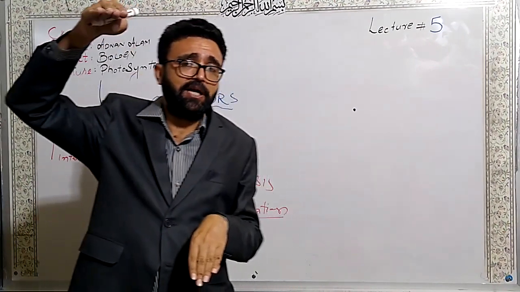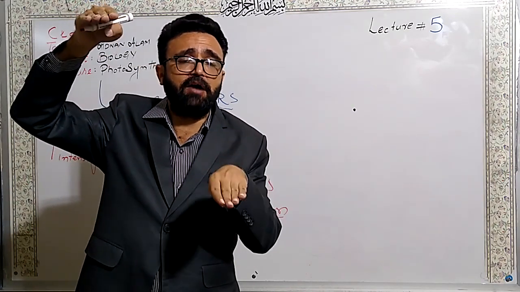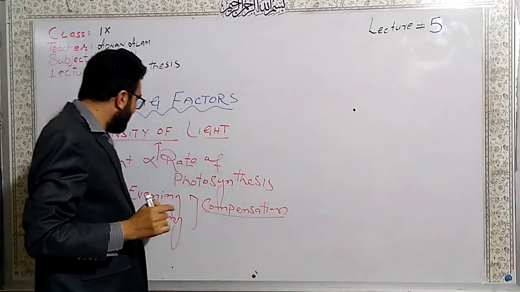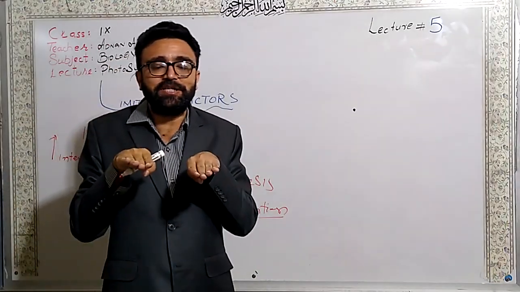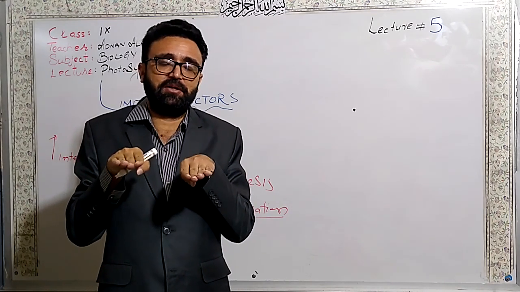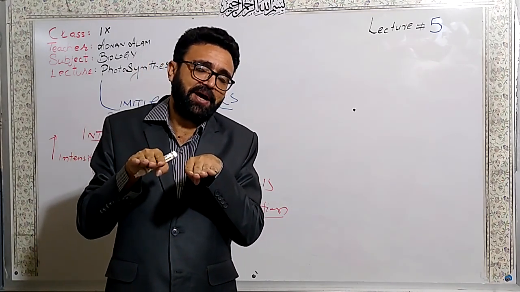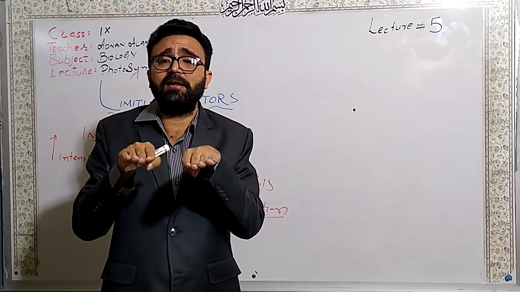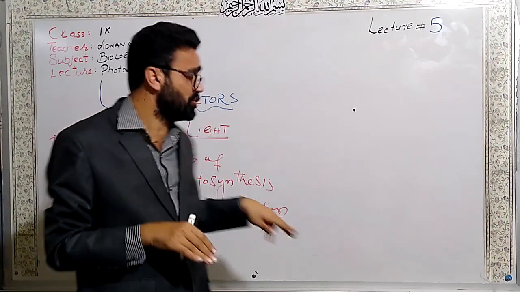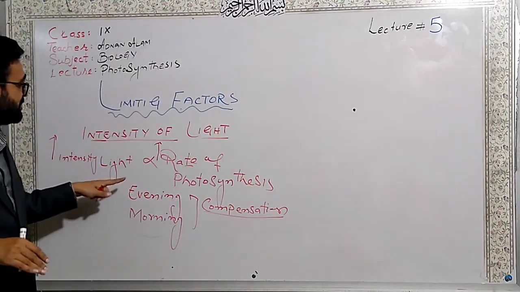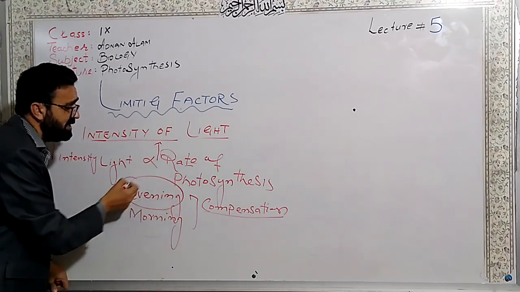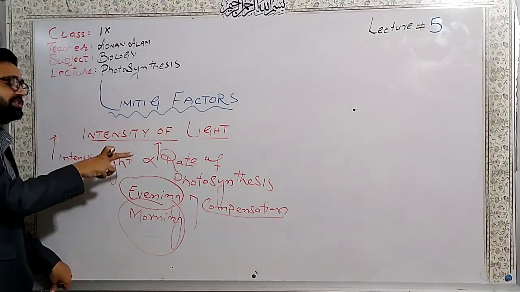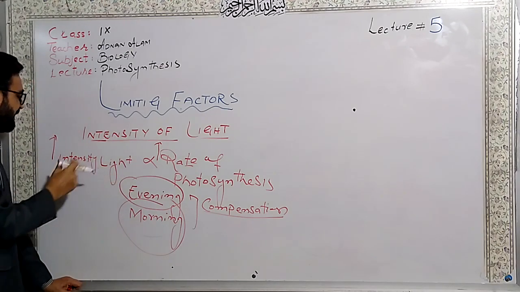In the night, the rate of respiration is high and the rate of photosynthesis is low. So dear students, in the morning and evening time, the rate of photosynthesis becomes equal to the rate of respiration. These are called the compensation times, because the light intensity is not so high at those times, so the rate of photosynthesis becomes equal to the rate of respiration.